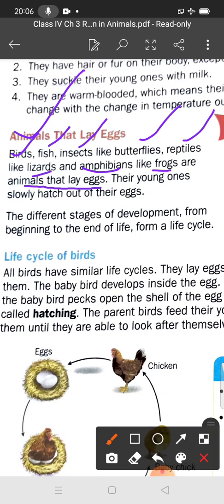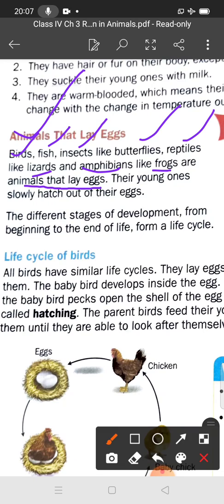So students, you know there are different stages of development inside the egg, from the beginning to the end of life, and they form a life cycle.